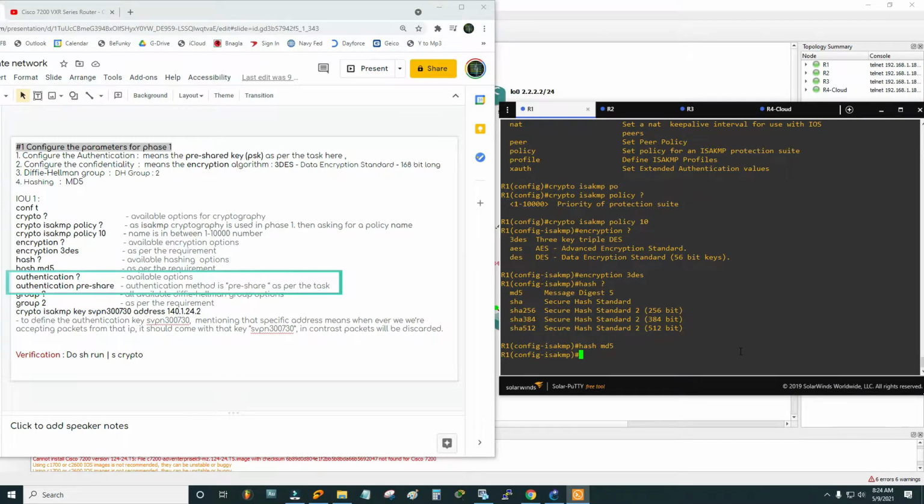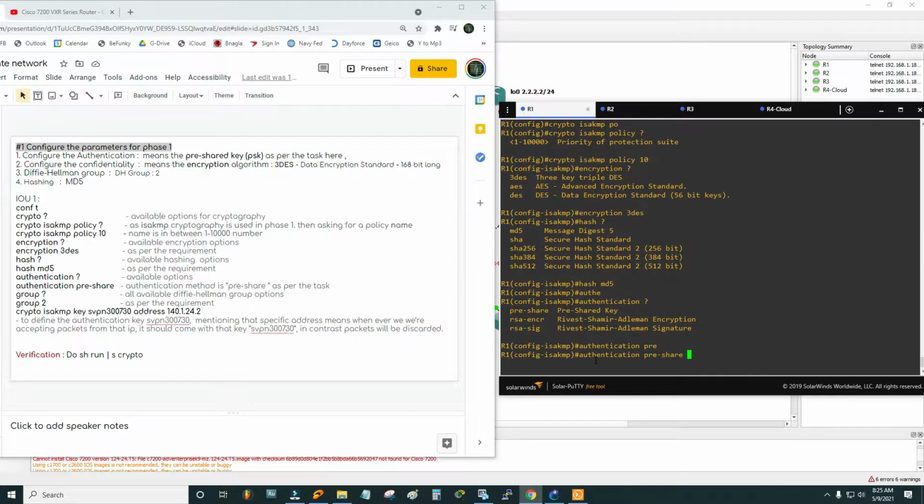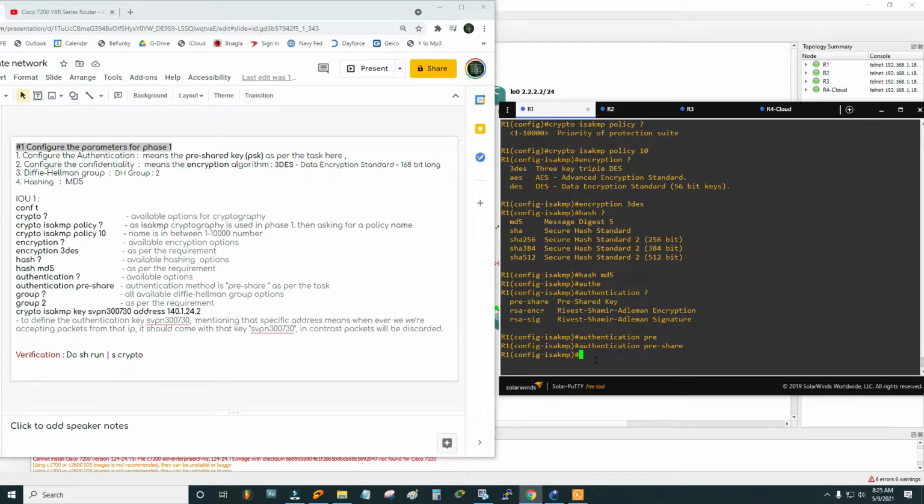Then authentication. Our authentication method would be pre-shared key. That is our requirement, we're not doing it randomly. This is our requirement that has been given. Hash MD5 is done, and then we need authentication. So authentication, what? Pre-shared, our given task. Pre-shared, okay.